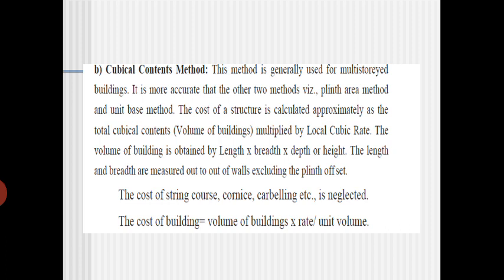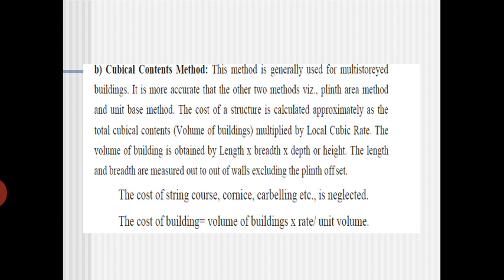And the next one is the cubical content method. Normally, cubical content means the volume. In the previous slide, it was the plinth area: area and how much rate per unit area, so that you have to calculate. But here we will do it in terms of volume. We will calculate the total volume of the building, and what will be the unit rate per volume. That is the only difference between the plinth area method and this method.